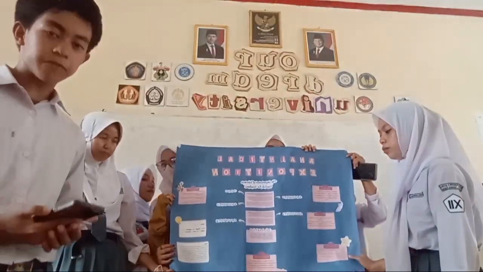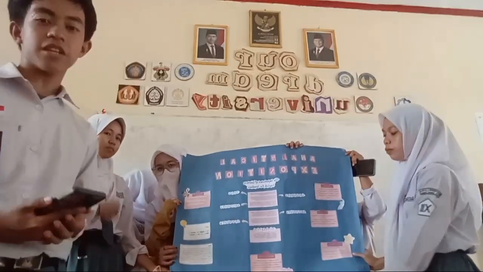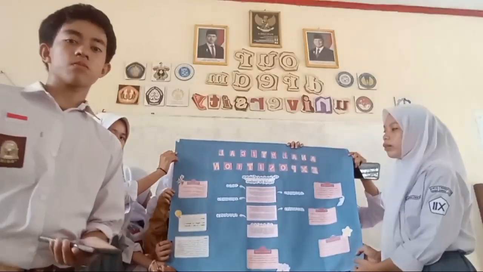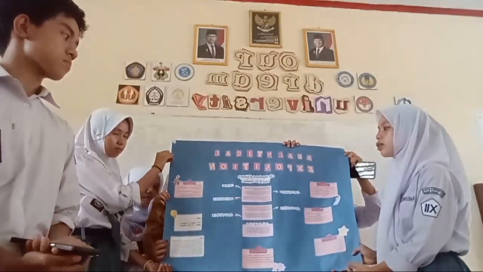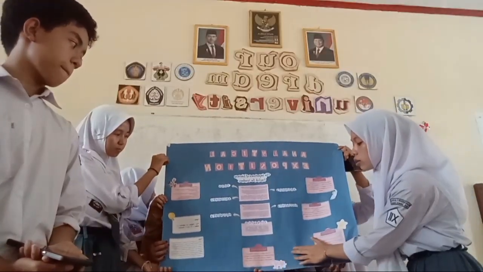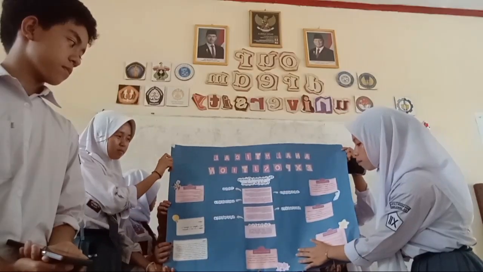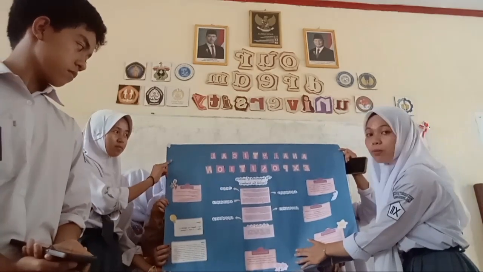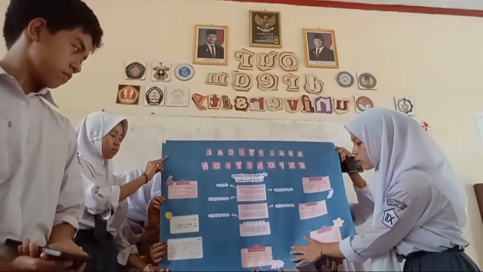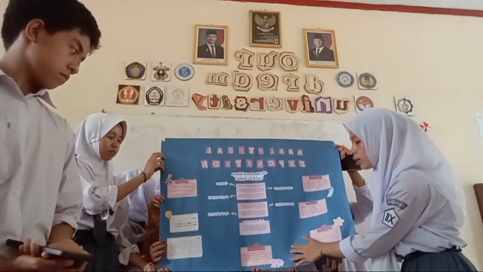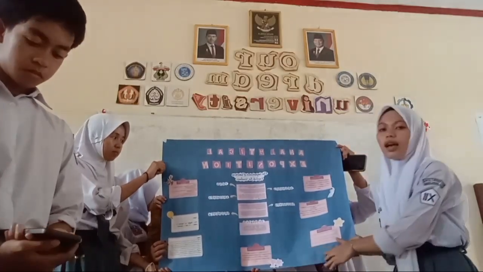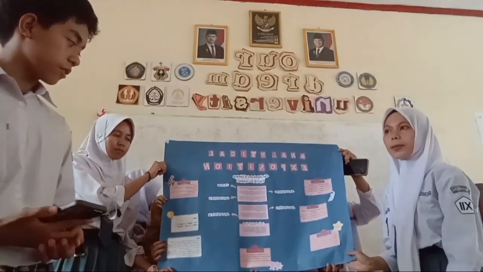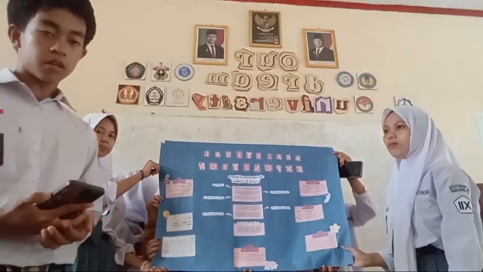The next is social function, and that will be explained by Salsa Fajrani Marzuki. Okay, I want to tell you about the social function of the text, the importance of learning English for students. The social function is to persuade students that learning English is very important because it helps them in education, provides better career opportunities, supports global communication, and is useful in daily life. So that is the explanation of the social function by Salsa Fajrani Marzuki.